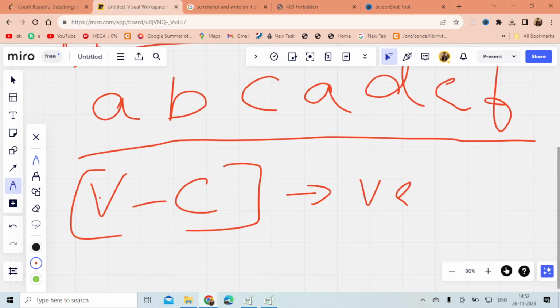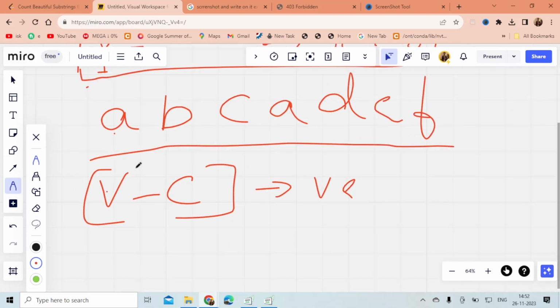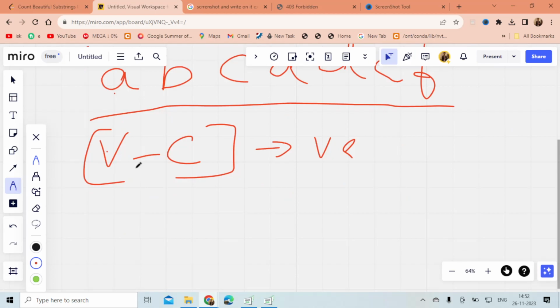Let's see how I'm storing it; I will explain why afterwards. If I come at A, the vowel count is 1 and the consonant count 0, so here it is 1. If I come here, the difference of vowels and consonants will be 0. And if I come at C,